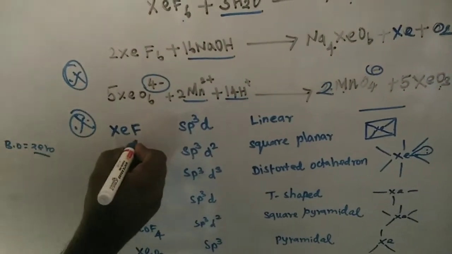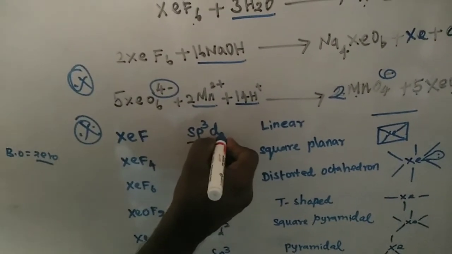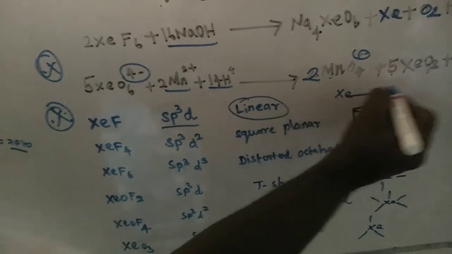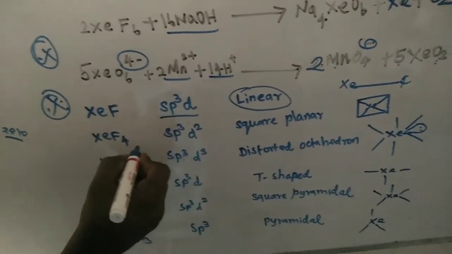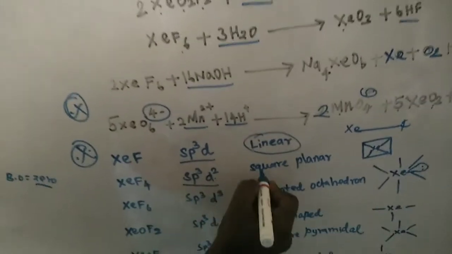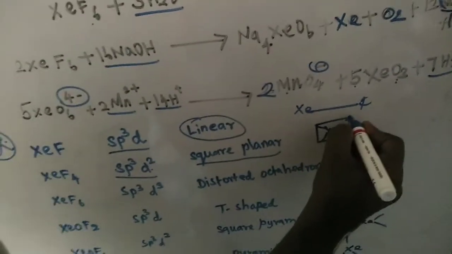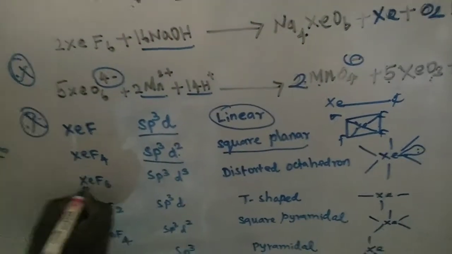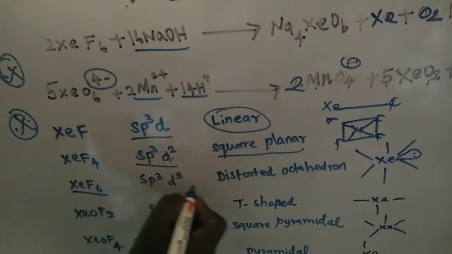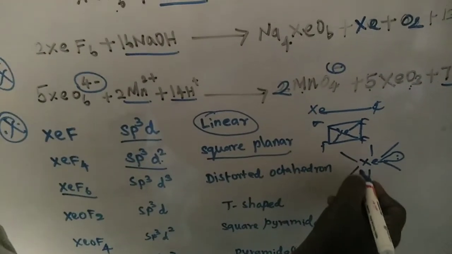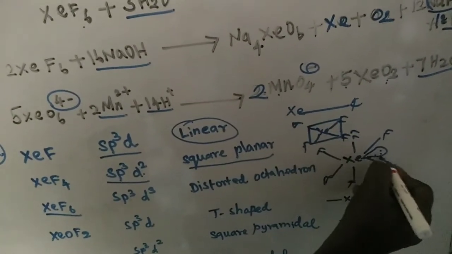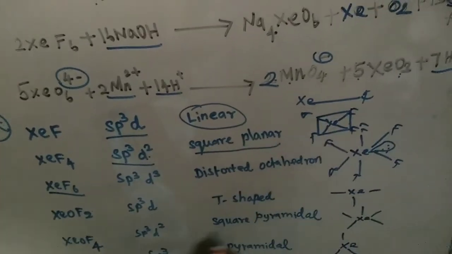Xenon difluoride exhibits sp3d hybridization. It has a linear structure: xenon and fluorine. Next, xenon tetrafluoride exhibits sp3d2 hybridization, square planar shape. Xenon is the central atom, surrounded by 4 fluorine atoms. Next, xenon hexafluoride is sp3d3, distorted octahedron. Here 6 fluorine atoms surround 1 xenon with 1 lone pair of electrons. It has the distorted octahedron shape.